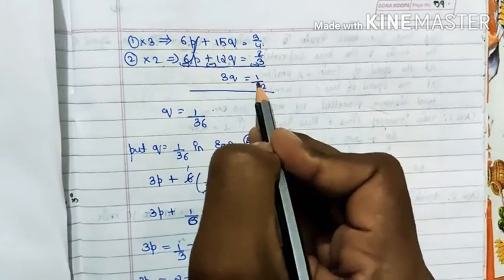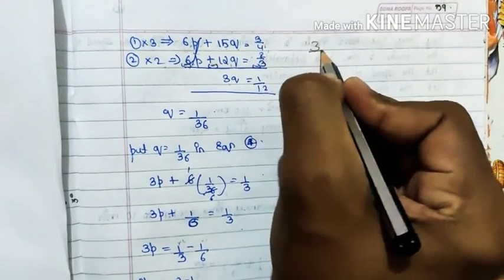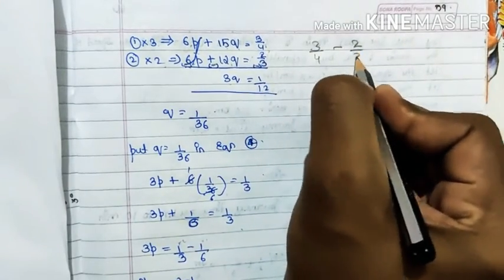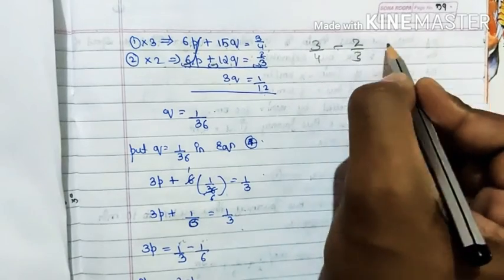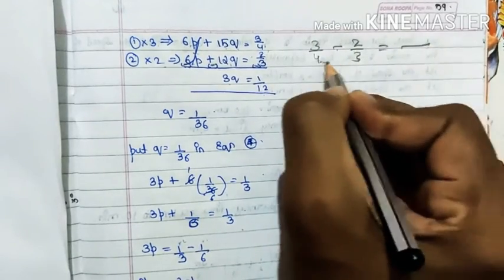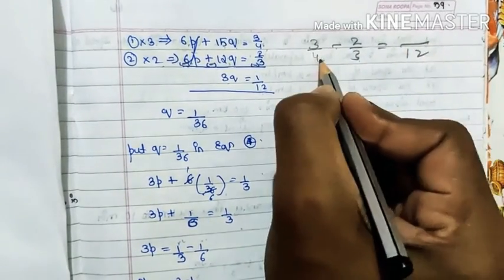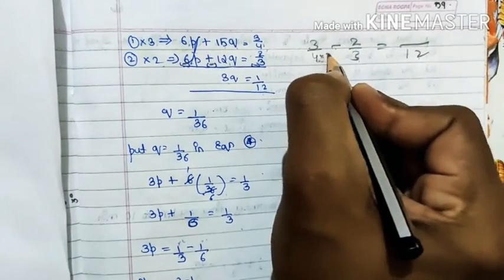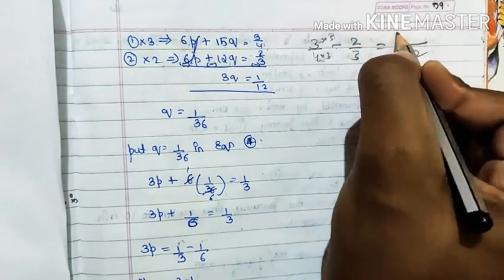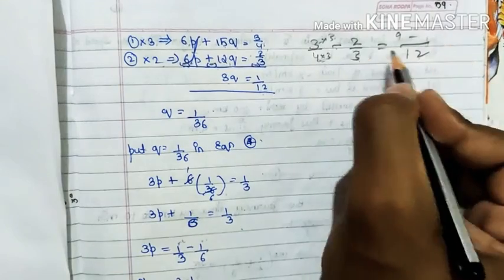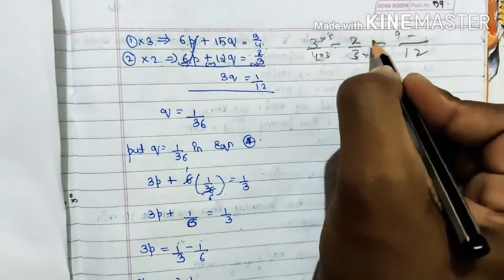3 by 4 minus 2 by 3. Fractions with a minus symbol in between. The LCM of the denominators 4 and 3 will be 12. 4 converted to 12 means into 3, so this also into 3. 3 into 3 will be 9. Minus will be minus. 3 converted to 12 means into 4, so this also into 4.